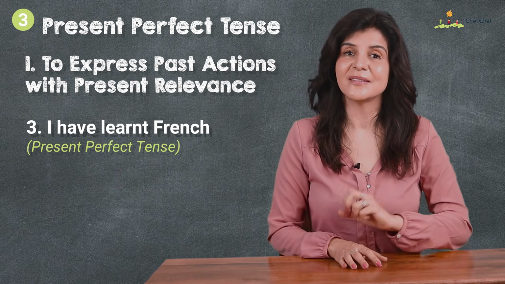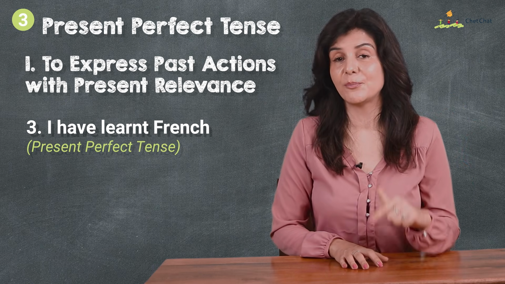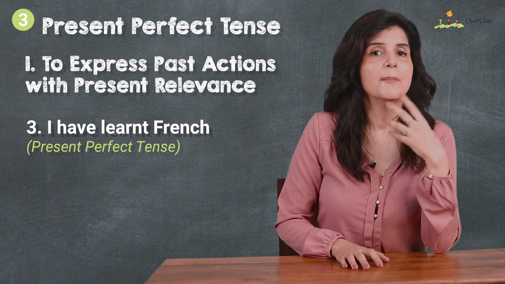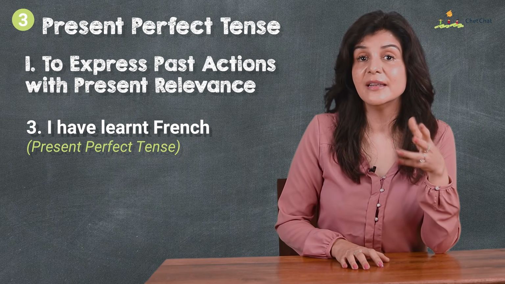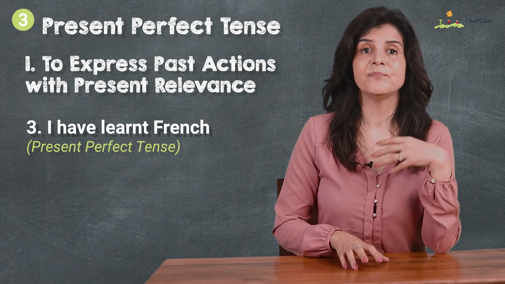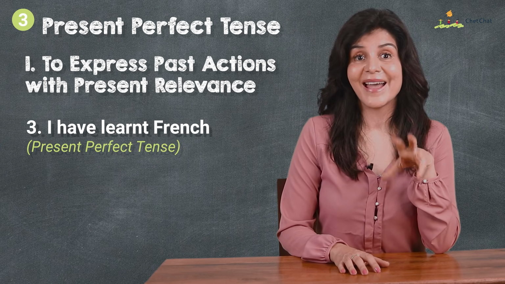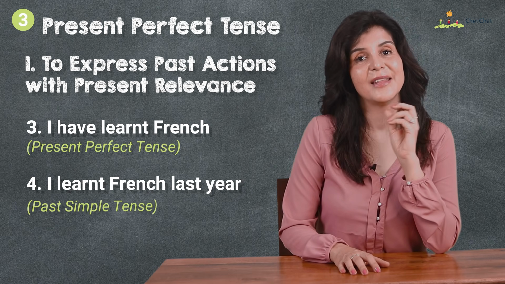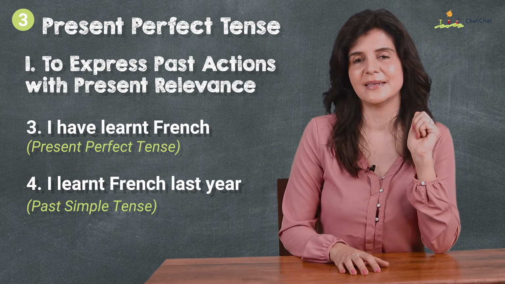The third one is present perfect, a past completed action with an impact on the present. The speaker has chosen to use this tense because perhaps they are trying to say that they are fluent in French, they have learnt it. It is like saying, I know the language and right now I can handle the situation. The fourth one is simple past. The focus here is on when I did the activity in the past, last year.